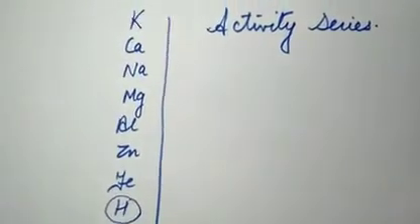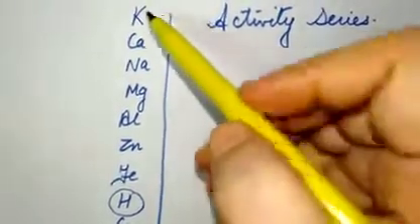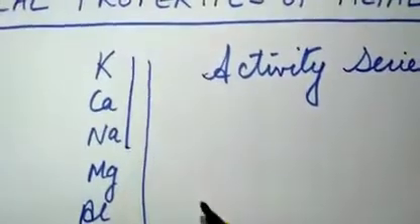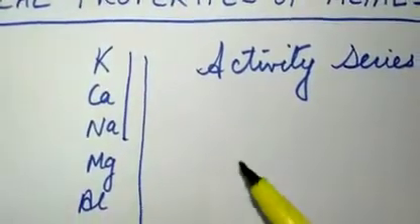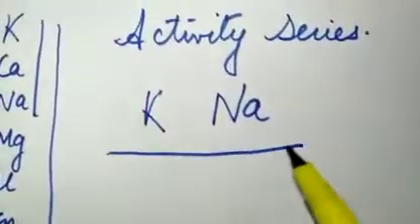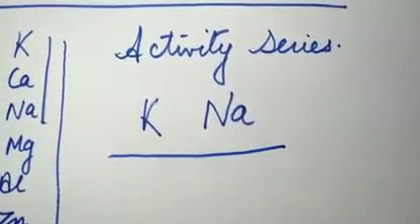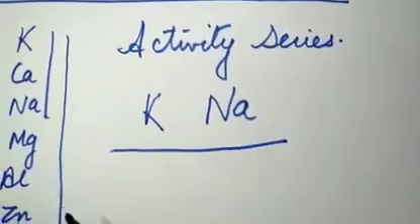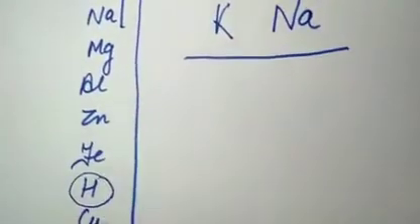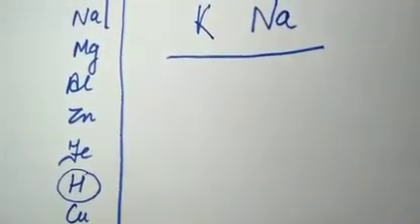Depending on this, we will study the chemical properties of metals. Naturally, we see that potassium, calcium and sodium are highly reactive metals, especially potassium and sodium. Then comes magnesium, aluminium, zinc, iron, etc. As we go down, the reactivity decreases.